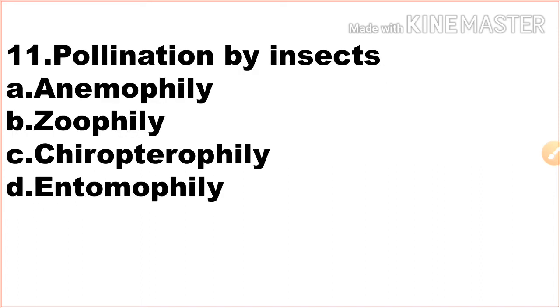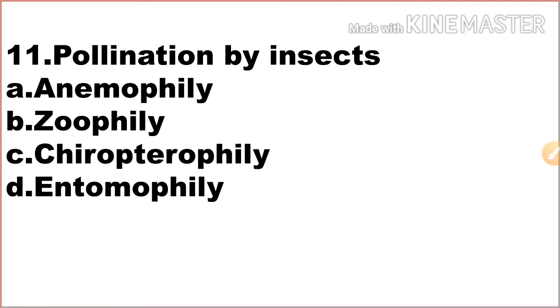Next one, pollination by insects. Option A anemophily, option B zoophily, option C chiropterophily, and option D entomophily. So pollination can happen by water, wind, animals, insects, birds, bats, etc. Pollination by insects is entomophily. Option D is the correct answer.